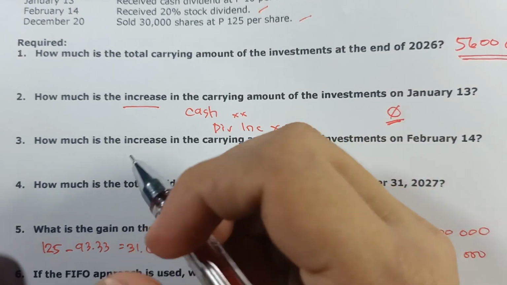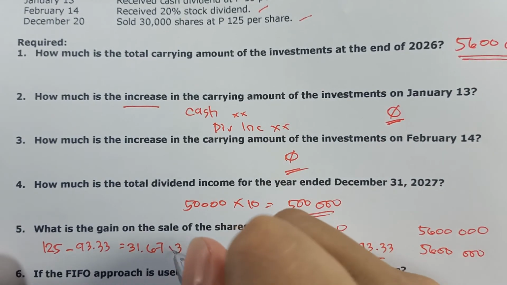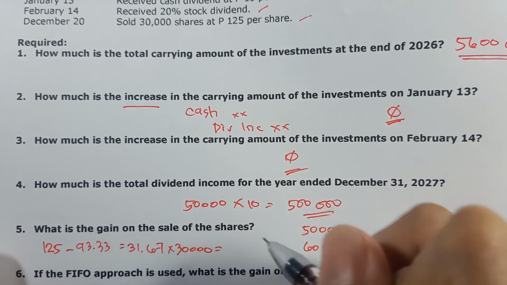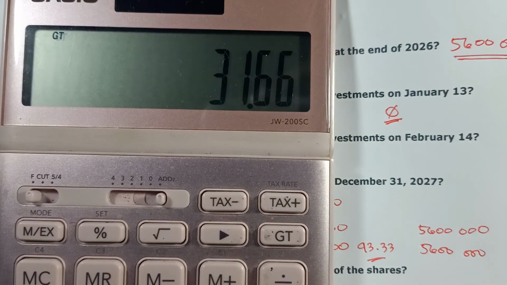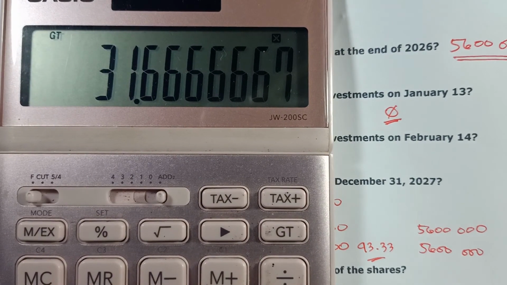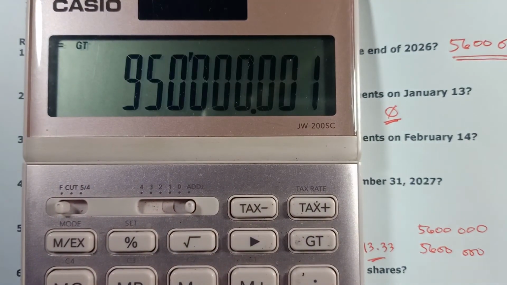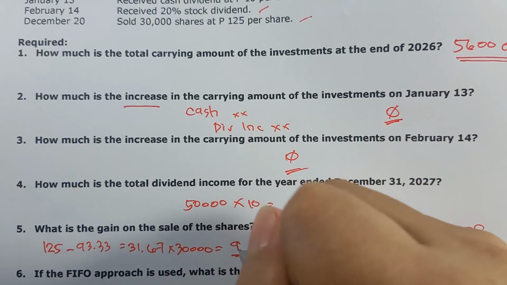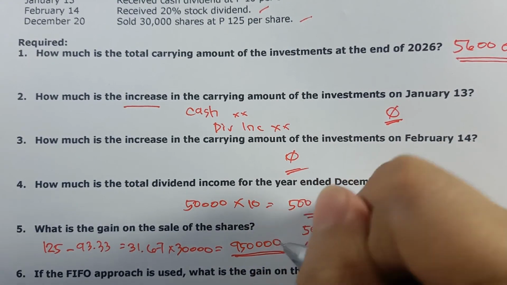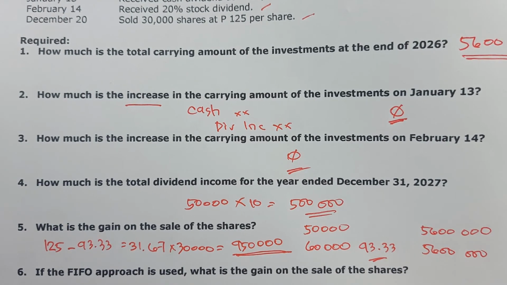Ilan ang ating nabenta? Ang nabenta natin is equal to 30,000 shares. So, times 30,000 shares. So, the total gain now is magkano? 31.666667 times, ilang shares ulit yun? 30,000 shares, or this is equal to 950,000. So, question number 5, 950,000 is our final answer.